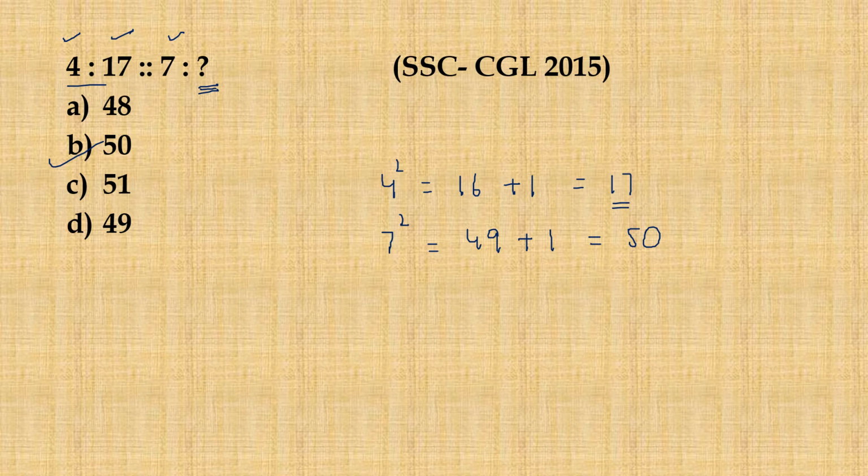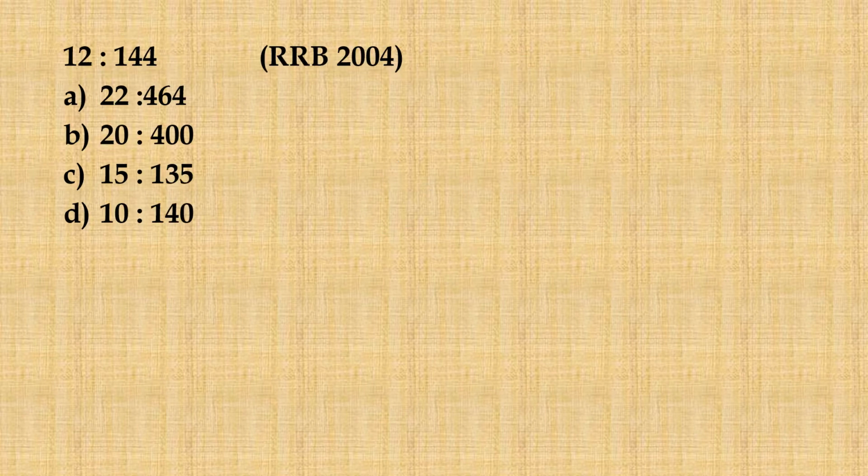Let us now have a look at the second question for this video. This is a simple analogous pair, that is 12:144, and you have to find a pair which resembles this in its properties. So I know that the square of 12 is 144. So let us check this out. Is the square of 22 464? No. So option A is ruled out.